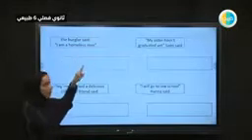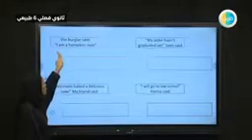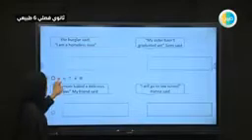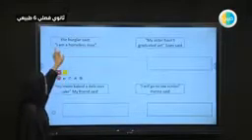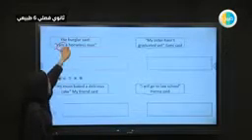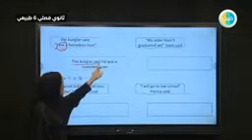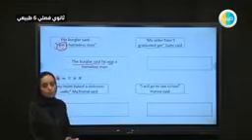Let's start reporting these. The burglar, the thief, said, this is a direct speech, I am a homeless man. So if we're going to revise it here, subject, verb, and we have the others. This is in the present tense. So when we report this one, it's going to be the burglar said, correct introduction. The burglar said, then I am, he was, sentence form, not in the present, but it became into the past, a homeless man.